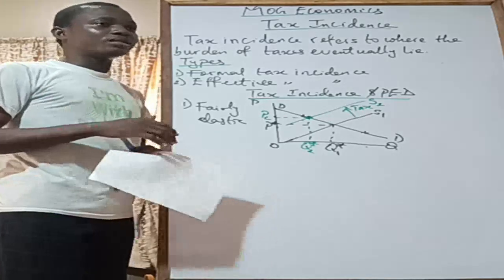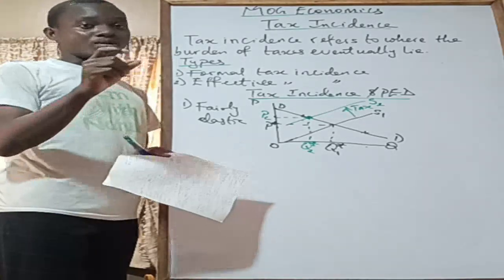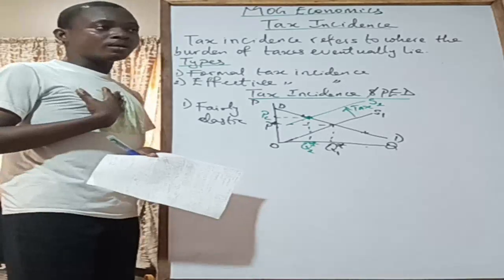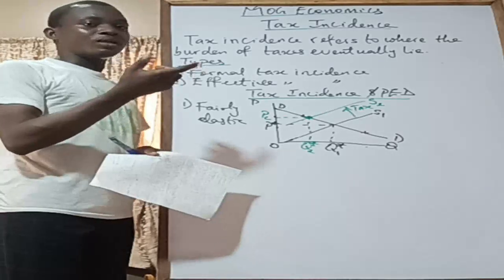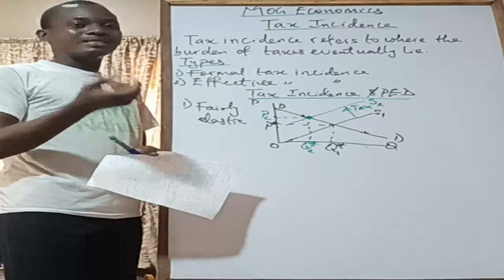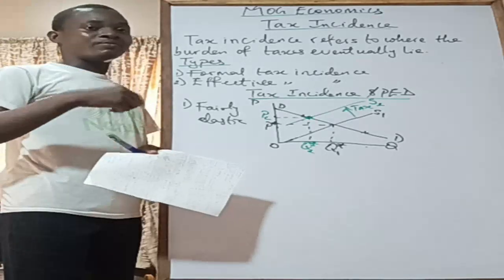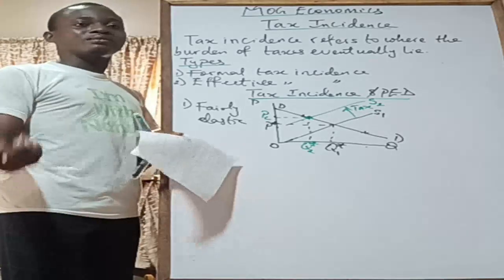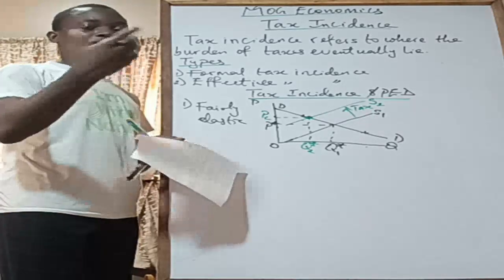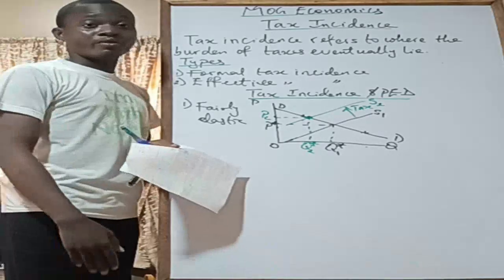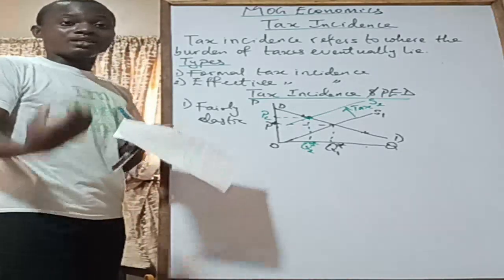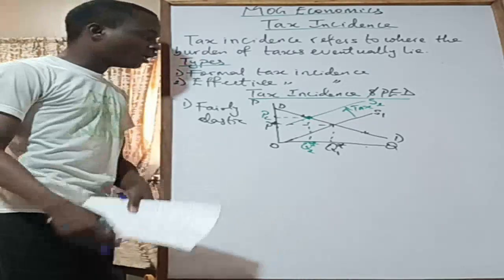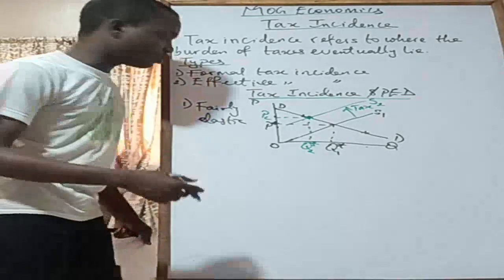So what that simply means is that whatever price you're selling the product at, minus the tax imposed on it, is the price that you're receiving. Okay, so if consumers end up paying more because of tax imposition, the producer ends up receiving less than he or she would have received if there was no tax on the product. So that's just what we're trying to say. The producer receives less because after the producer gets revenue from the sale of the product, he still has to pay some amount of it in the form of taxes. So he ends up receiving a lower price than if tax had not been imposed on his product.